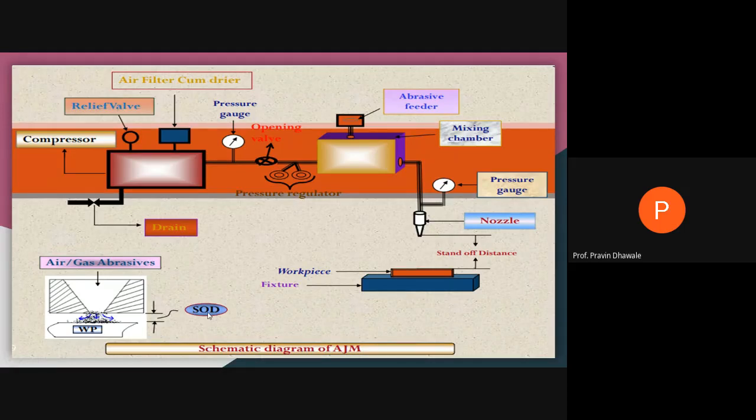So this is the schematic diagram of abrasive jet machining. Draw this block diagram and name the various parts of this setup, right? You have to draw such a diagram in the exam. So draw this diagram in your notebook.